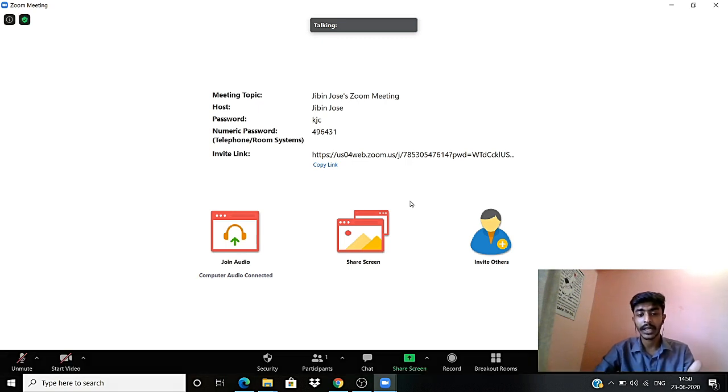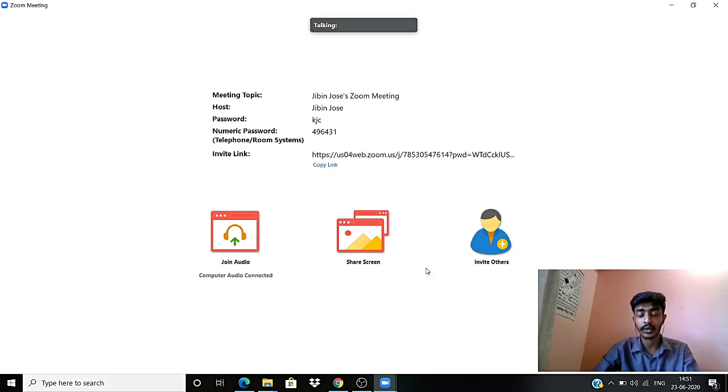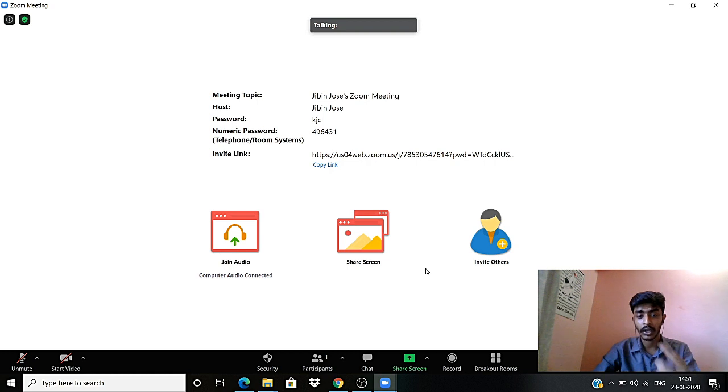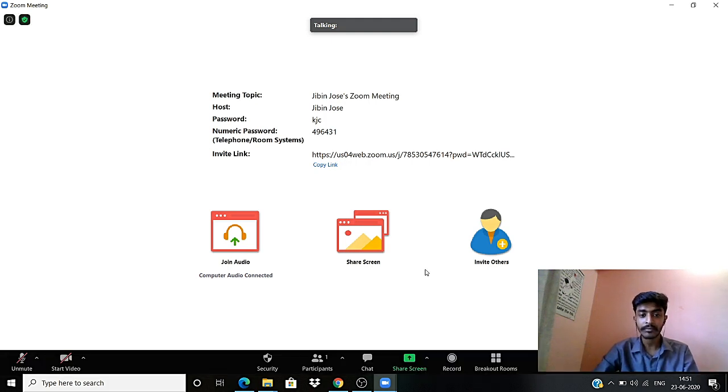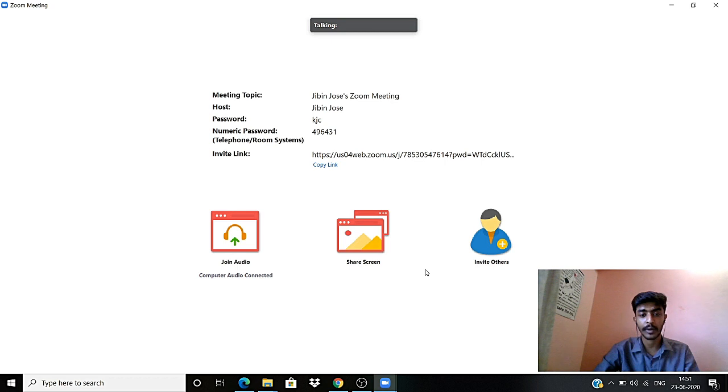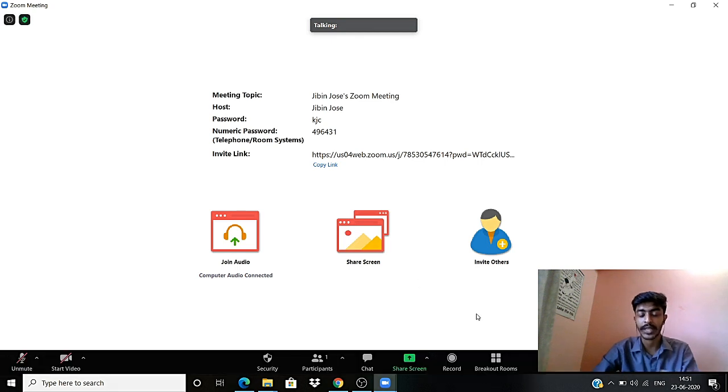And at the end, when you click close meeting, they can exit the group by themselves and come back to the main meeting. Or else if you have ended the meeting, after 60 seconds automatically all the participants will be redirected to the main meeting. So that's how the entire process of Zoom meeting breakout rooms happens.